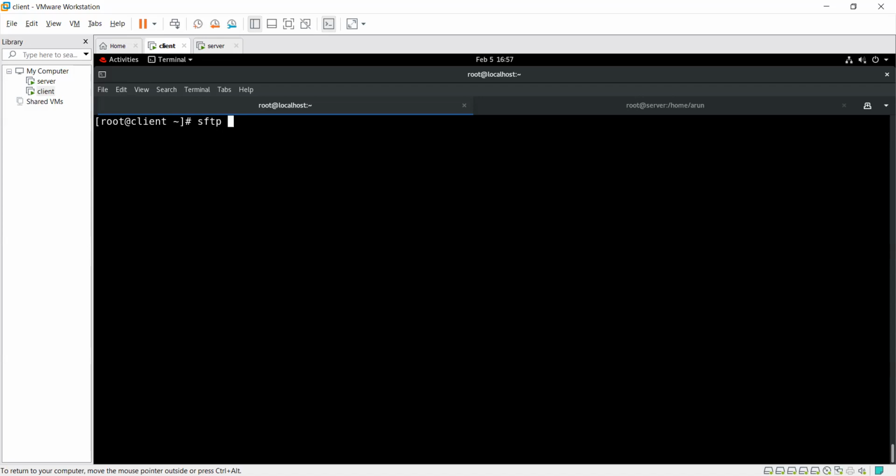I want to log in with my Arun user on this system. Here it is. I'm just logging in with my Arun user from that system. Arun at the rate server. It asks me for the password. I give it the password. I think it's connected to Arun at the rate server. Now here, firstly, I have to make a directory, mkdir.